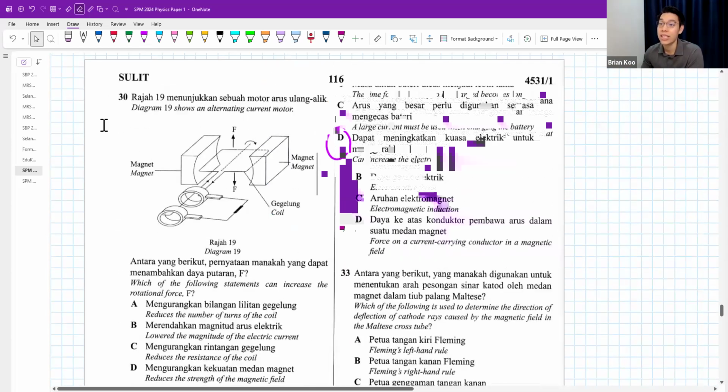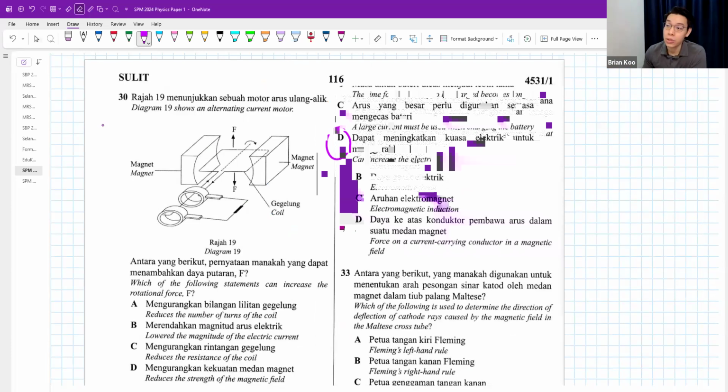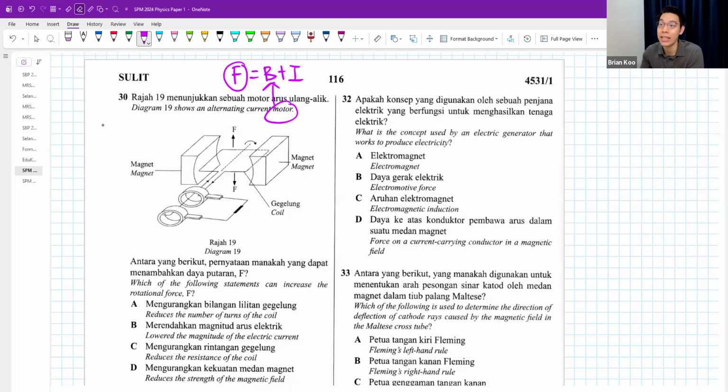Okay. Question 30. Electromagnetism. Diagram 19 shows an alternating current motor. Which of the following statements can increase the rotational force? So usually for a motor, we'll be thinking about how to increase the force, right? Either by increasing B or increasing current. Reduce the number of turns of coil. That's wrong, because if you reduce the number of turns of coil,